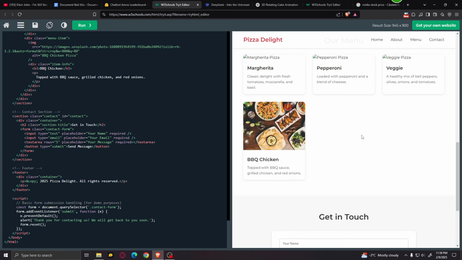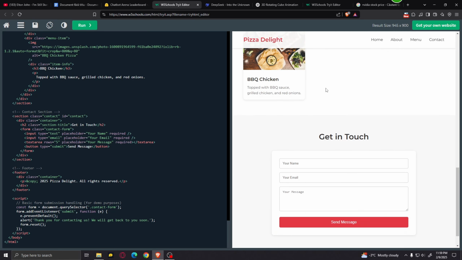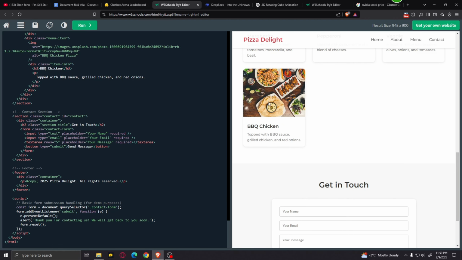And honestly, this looks pretty nice. It also has some images, or at least one image, which is pretty impressive. I have never seen an AI use images when it comes to making web templates. So yeah, that's interesting.